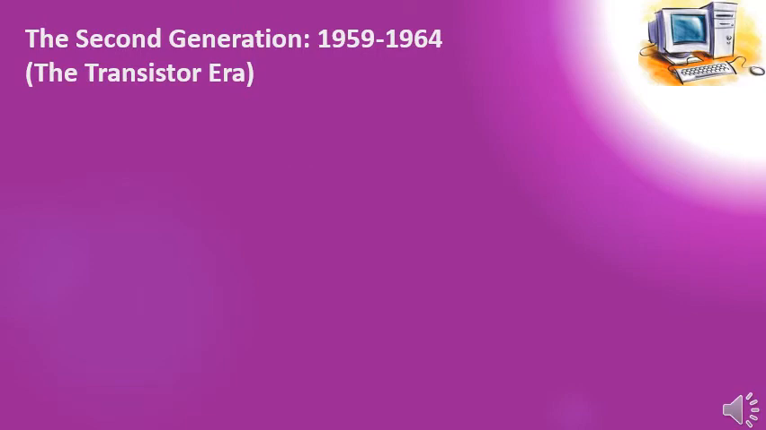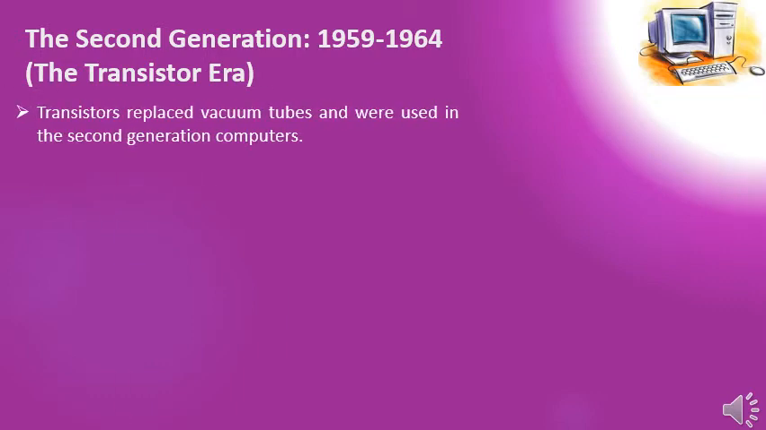The second generation, which is from 1959 to 1964, this is called the transistor era, where the vacuum tubes were replaced by transistors. Transistors replaced vacuum tubes and were used in the second generation computers.